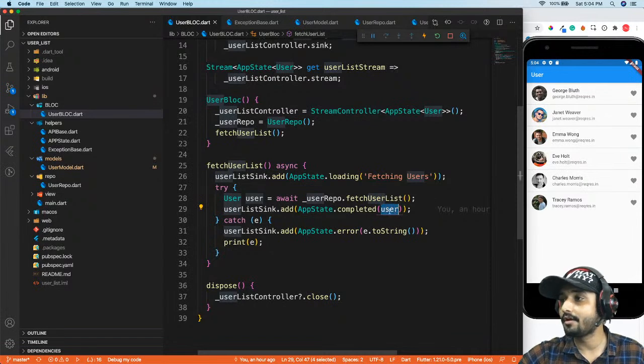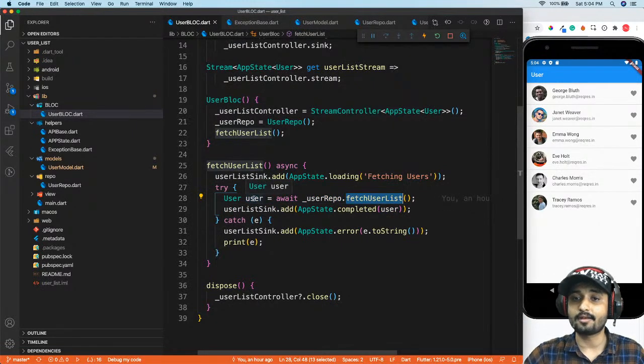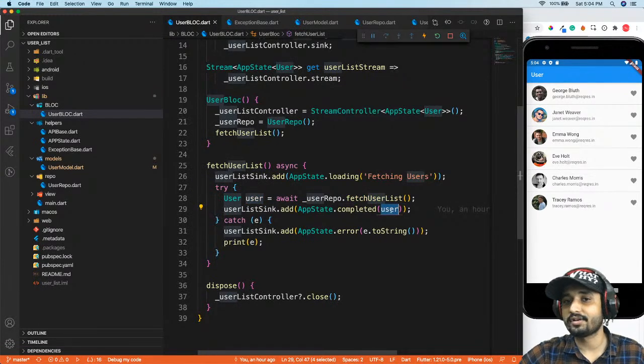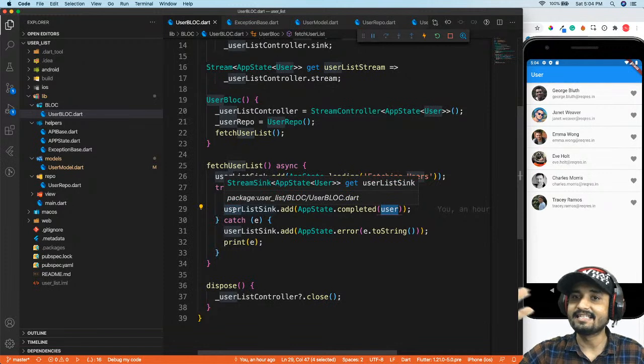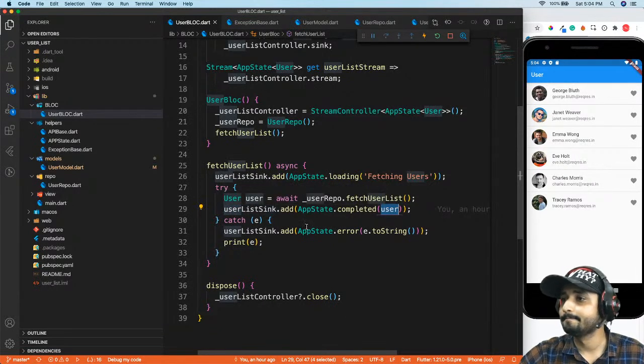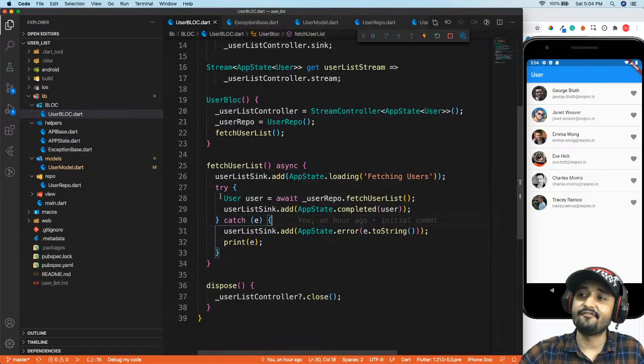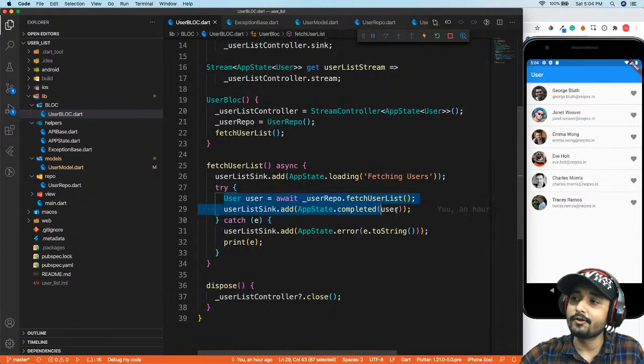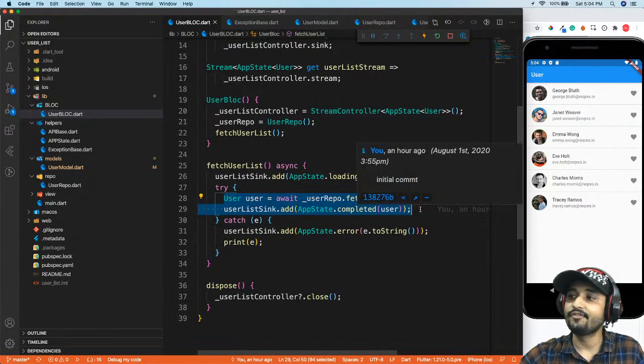What happens over here is I am going to get the data from my repository after converting from JSON to a list, and I have data to be displayed into our sync so that my stream builder can easily get the state, and then I can easily get the data from this snapshot. In case we have any error in this particular section, we are managing those errors everywhere inside our app API base and inside our exception base.